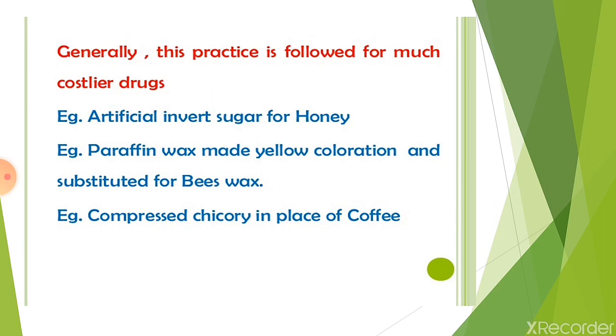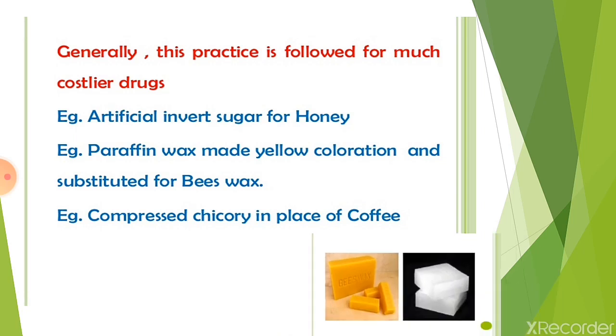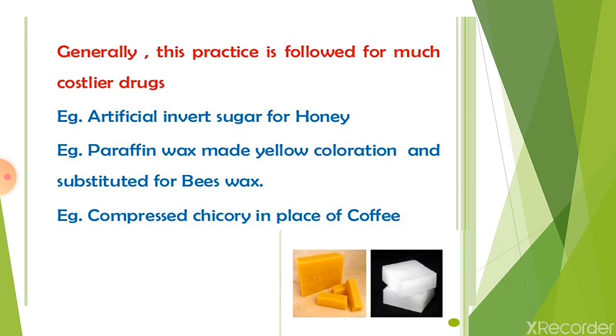In original honey, artificial invert sugar is mixed so that the appearance and other morphological characters remain the same. Second one, paraffin wax given yellow coloration and substituted for beeswax. Third example, compressed chicory in place of coffee.